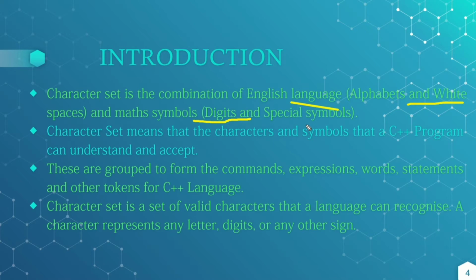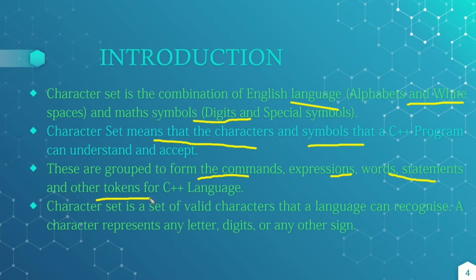The combination of these English language and math symbols becomes the character set. Character set means the characters and symbols that a C++ program can understand and accept. A C++ program accepts only these character sets. These are grouped to form the commands, expressions, words, statements and other tokens for the C++ language.